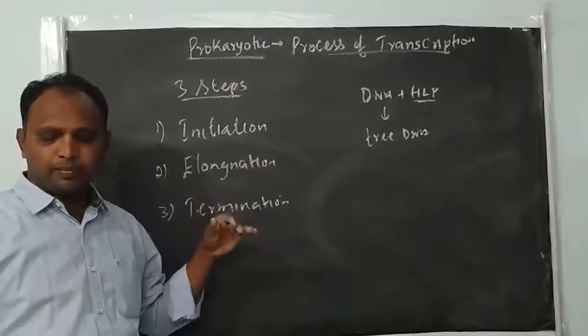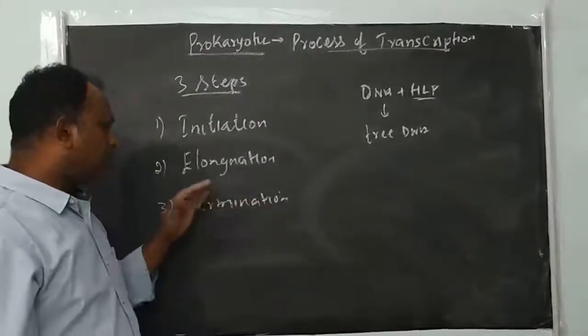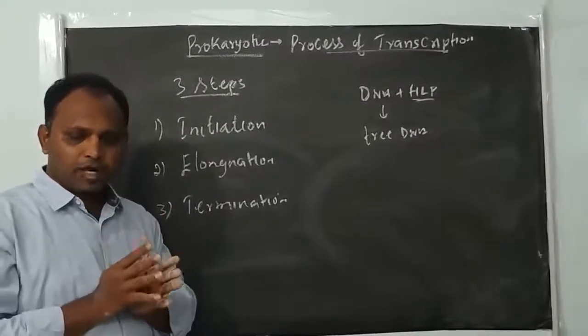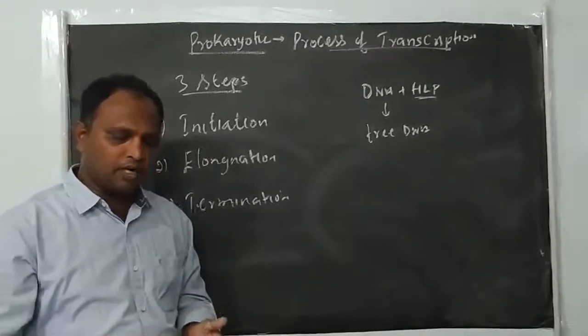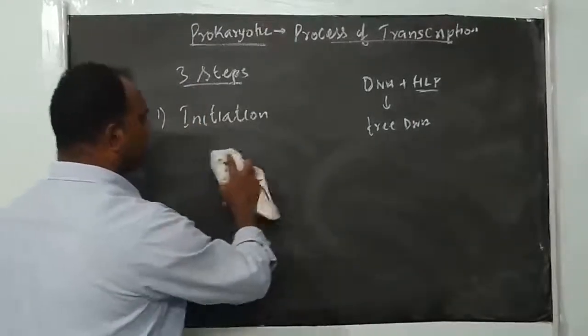But the process is completed in 3 major steps: initiation, elongation, and termination. We will see what happens in initiation, in elongation, and in termination, one by one. First, initiation of transcription.